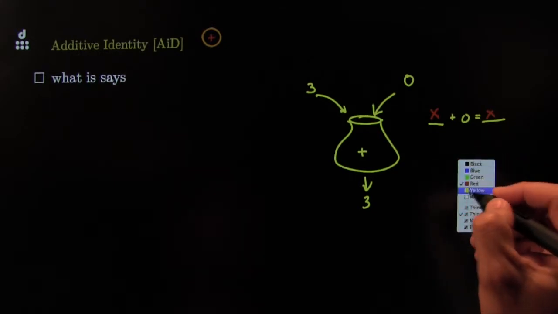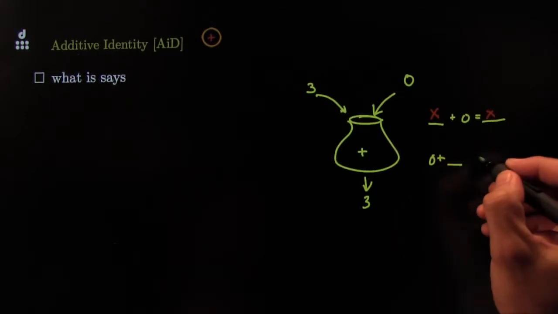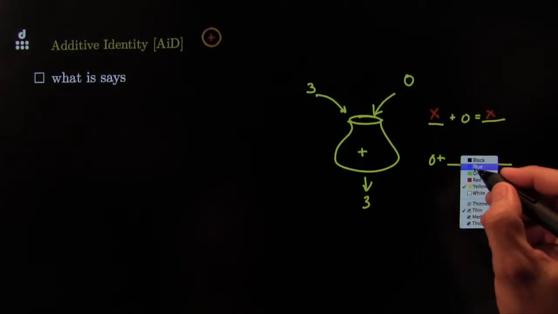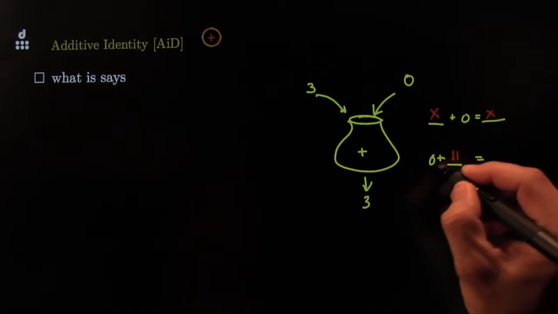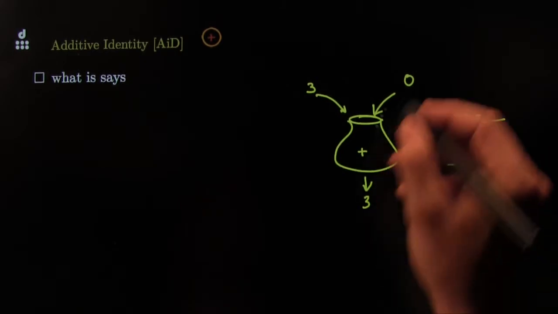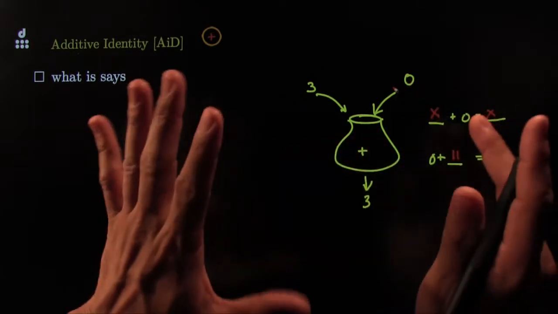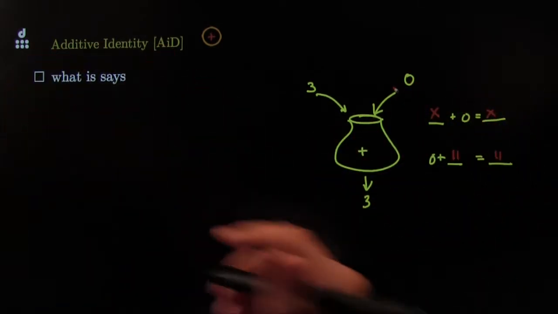And it goes the other way around too. Let's do it the other way. Suppose I have 0 plus anything, and I will get the same thing. So if I have, for example, 11, 0 plus 11 will still give you 11. 0, when you mix it with any other thing, acts like water. Nothing happens. That, my friends, is the additive identity.